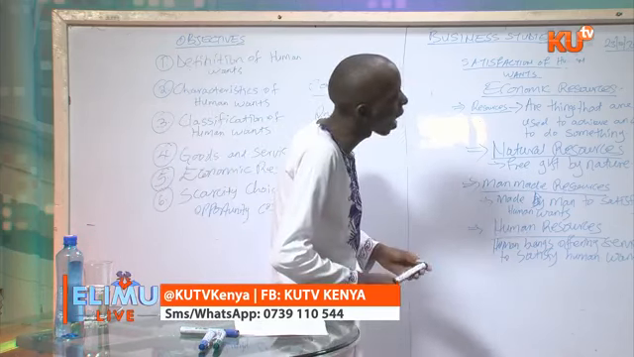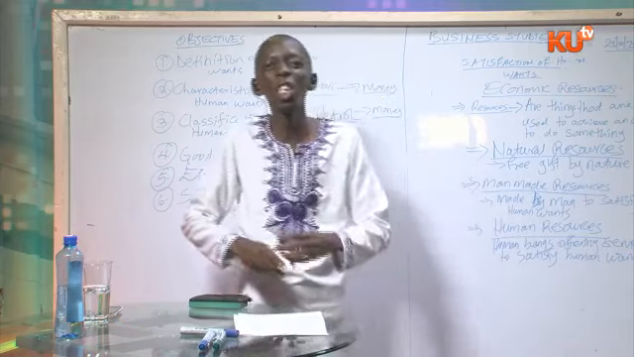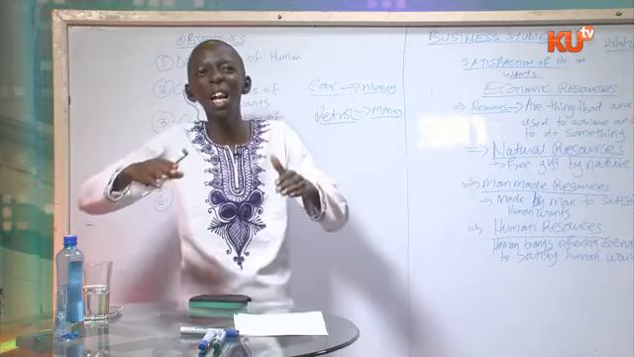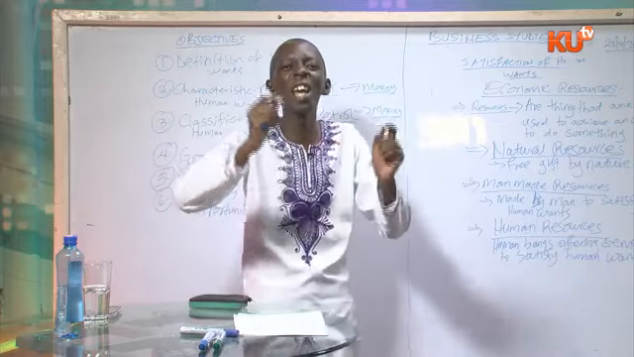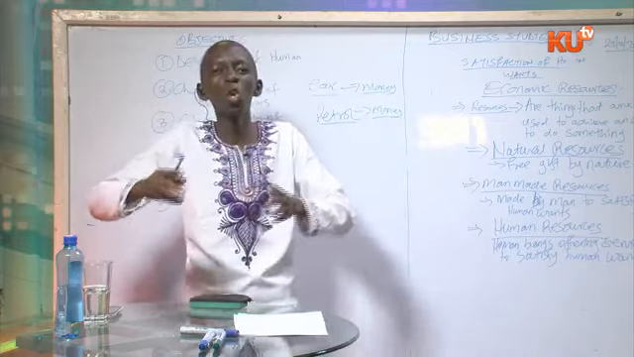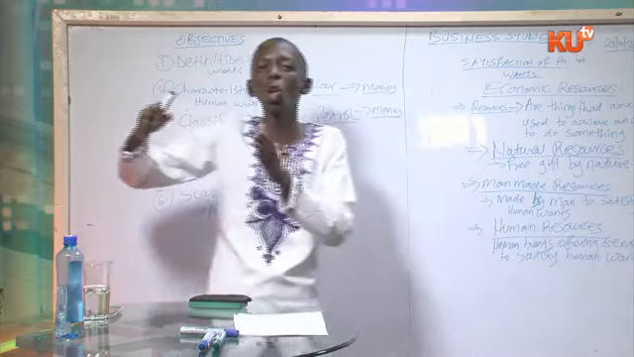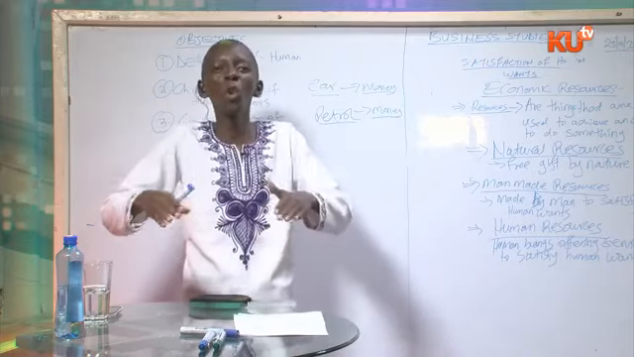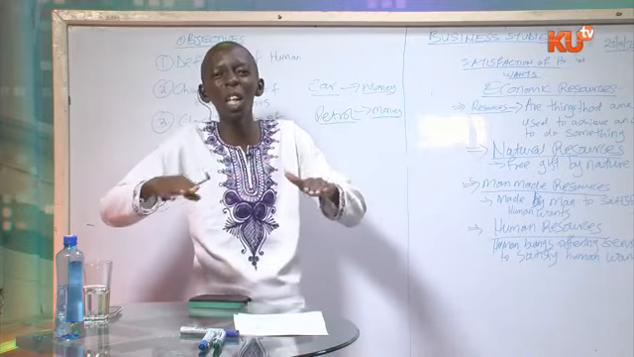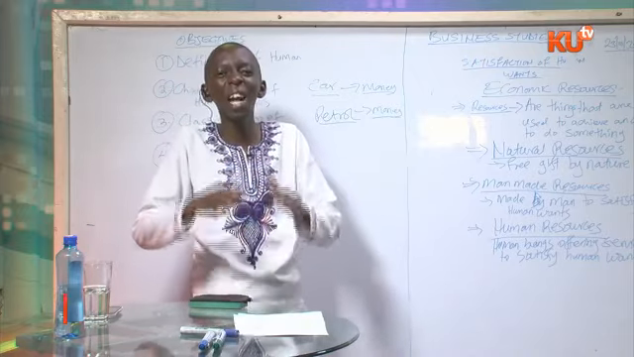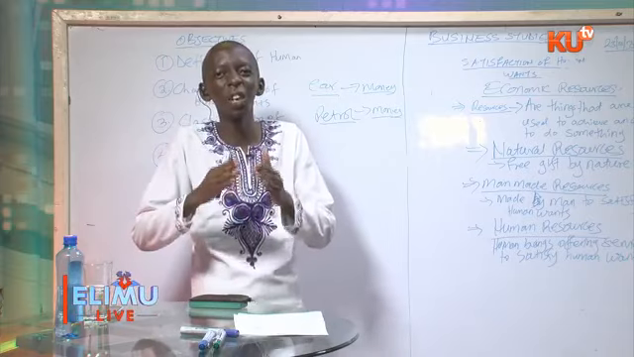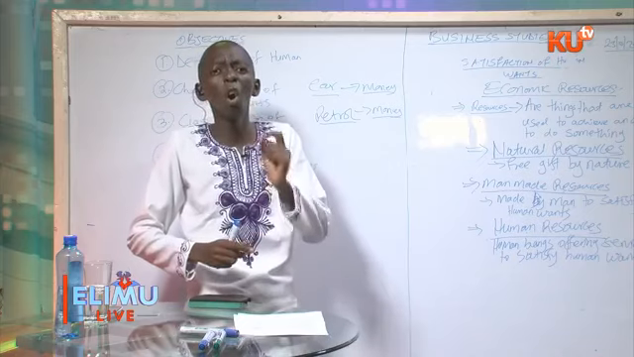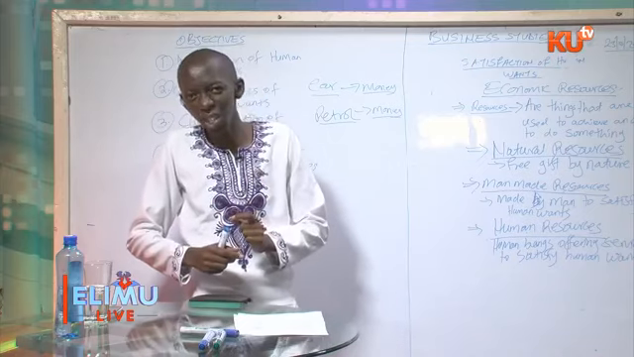Economic resources are unevenly distributed. This means that economic resources are distributed in various areas. You go to America, you go to Turkana, you go to Embu, you go to Kirinyaga, Kiambu. Those resources are distributed everywhere. They are unevenly distributed. And those are some of the characteristics of economic resources.